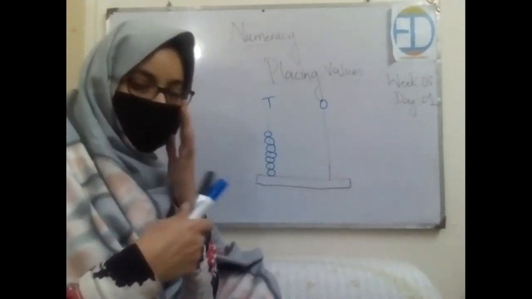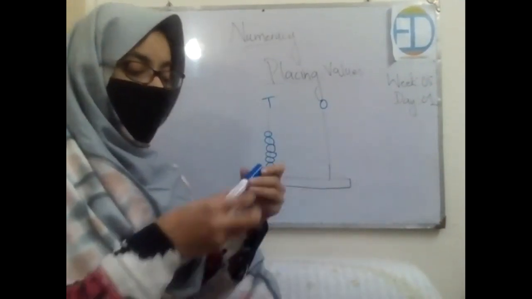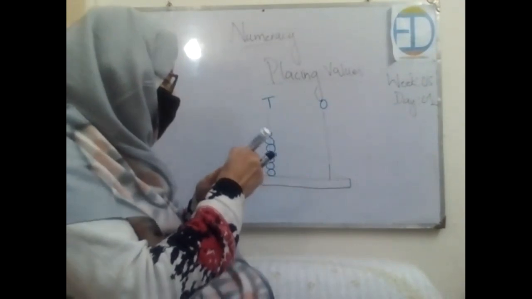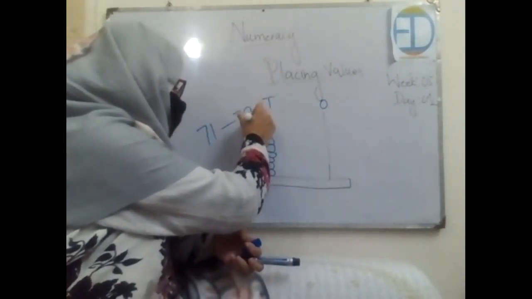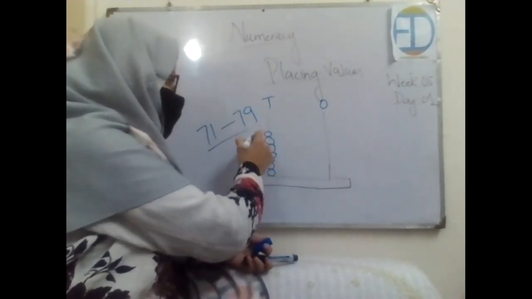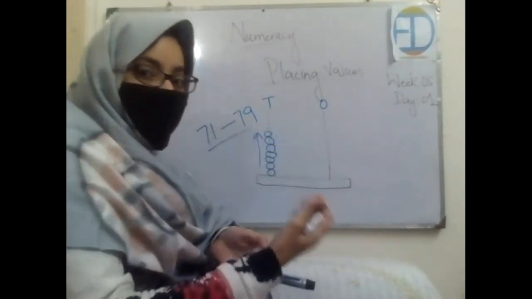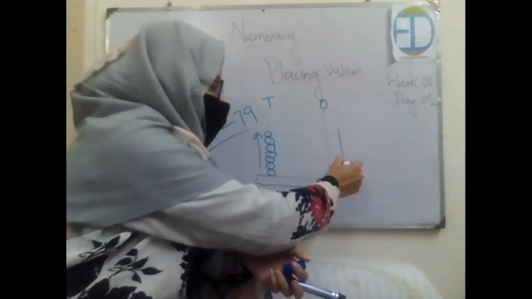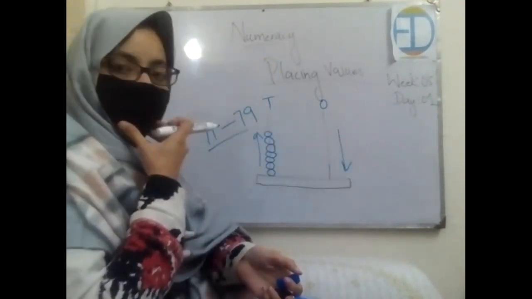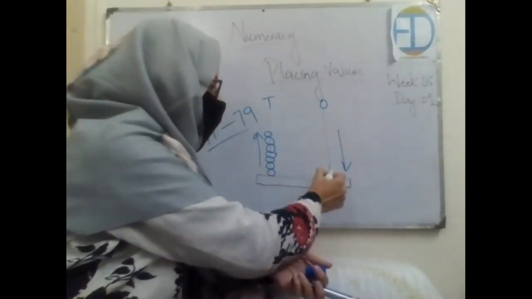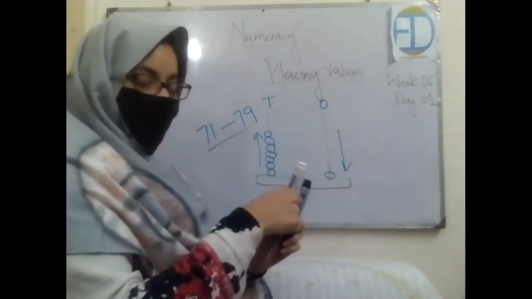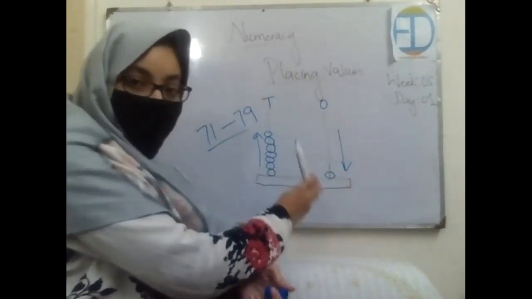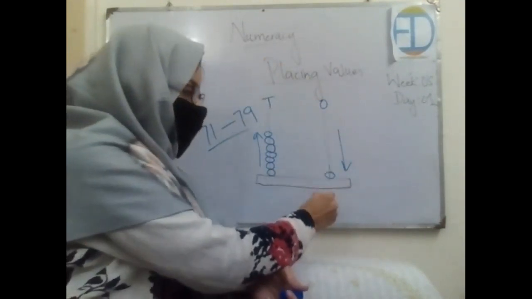I have already drawn 7 on the tens column, and it would remain the same from 71 till 79, right? The number of beads on this column will remain the same, but the number of beads on this side will vary, and we will start from 1. If we have one bead over here, how many is the number? Now we always count from the left hand side. So how many ones? 1.